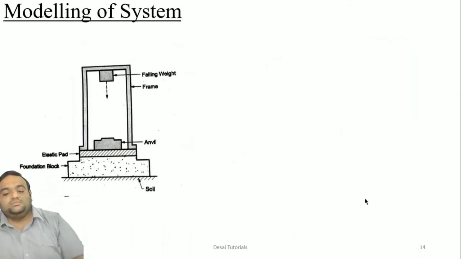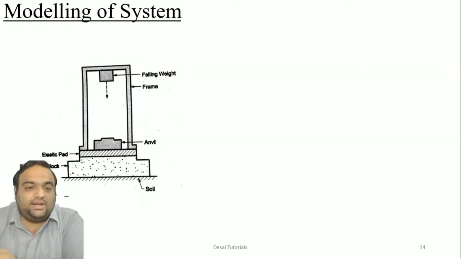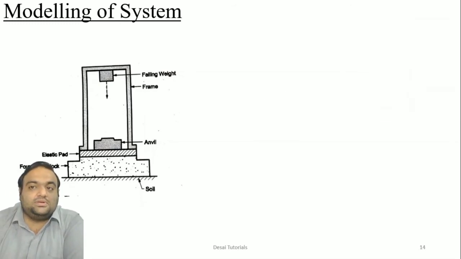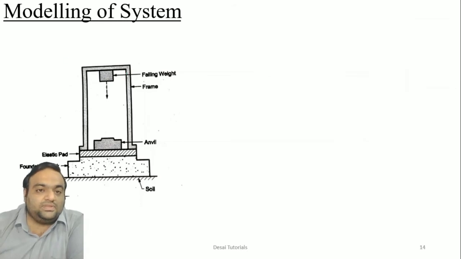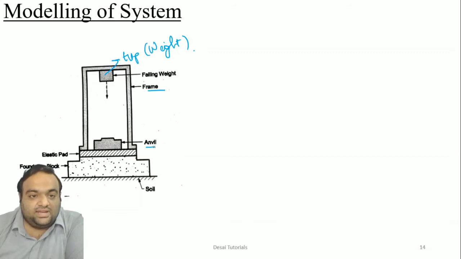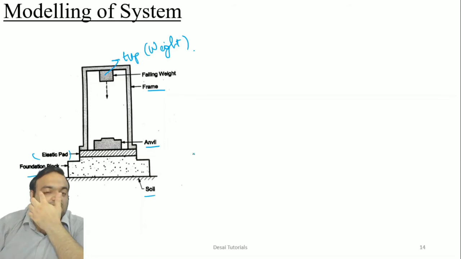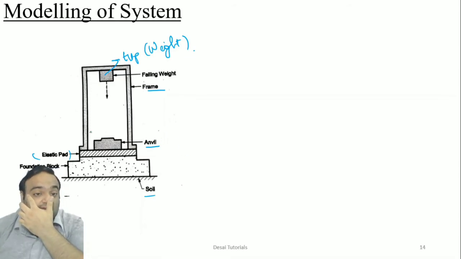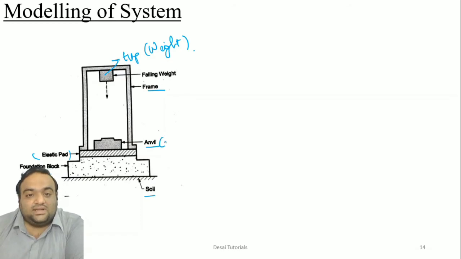So now, modeling of a system: how can you particularly model a vibrating system? As you can see here, this is the weight, in layman's language. Here one frame is there, anvil is here, elastic padding, foundation block, and so on. One system is given to you and we need to analyze this system. So this anvil is nothing but a hard